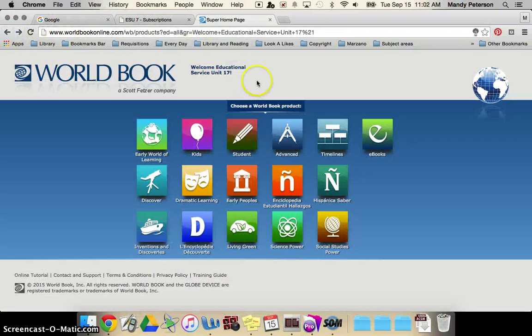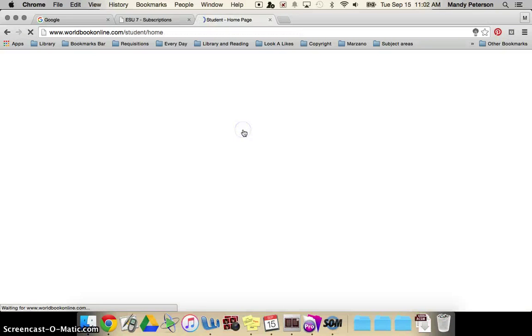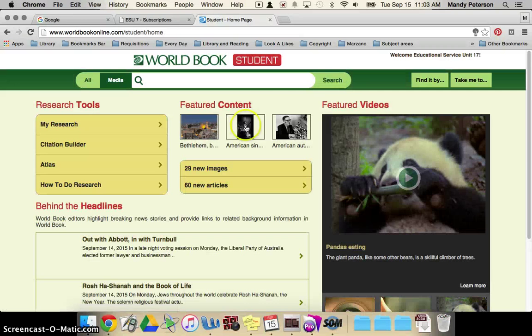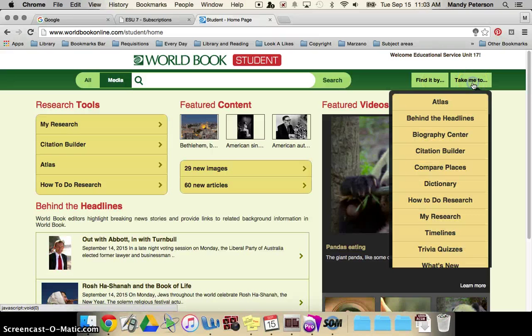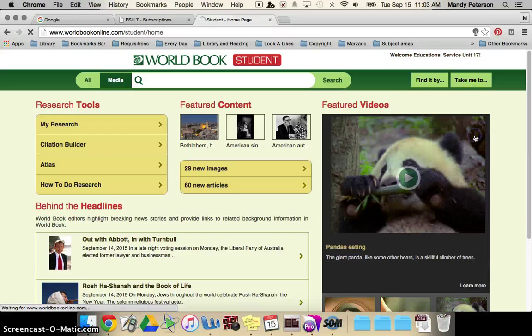What we've been having students do who maybe aren't quite as comfortable with the Spanish language is go to student instead. And all I did is I just went backwards. If you know the person who you want to search, you can go ahead and search from this page. If you're like me and you don't know, you're going to go to Take Me To. A submenu pops up, Biography Center.